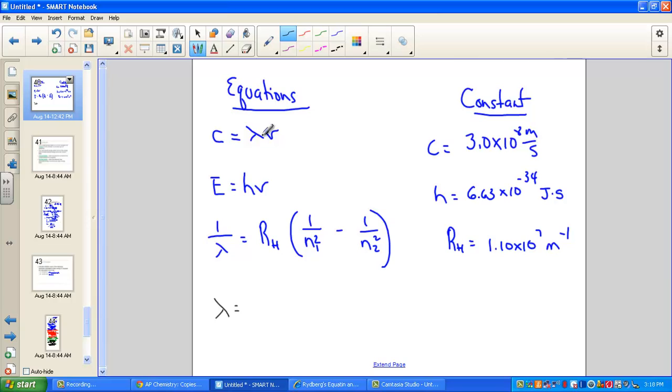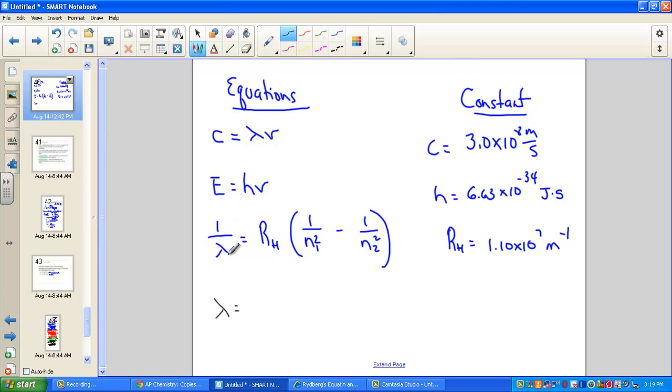So here's the speed of light equal to lambda times nu, wavelength times frequency. That constant 3.0 times 10 to the 8th meters per second for the speed of light. Calculating energy uses Planck's constant times nu, or the frequency. Planck's constant, 6.63 times 10 to the negative 34th joules times second.